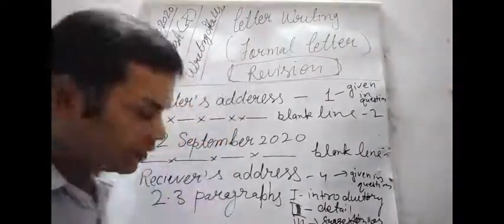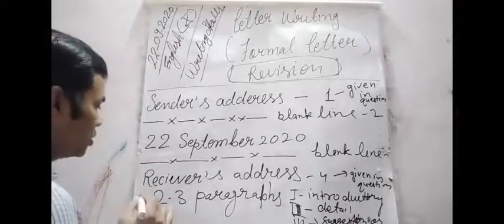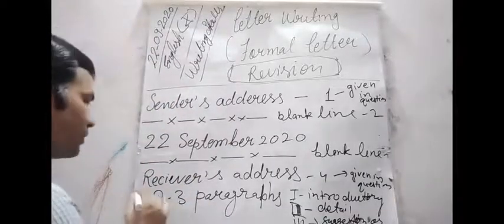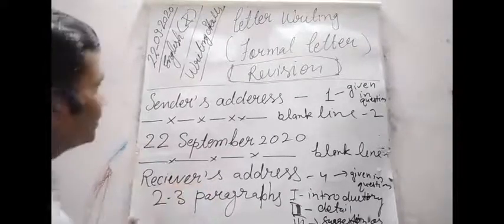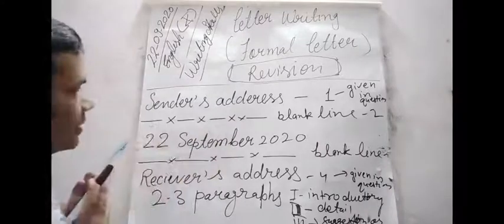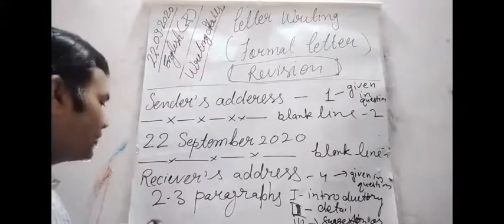After that you are going to write the salutation. Here one thing we have missed, sorry. Let me review once again: sender's address, blank line, date, then receiver's address.